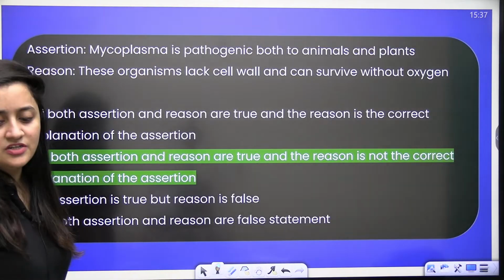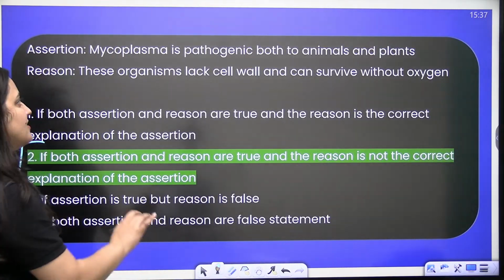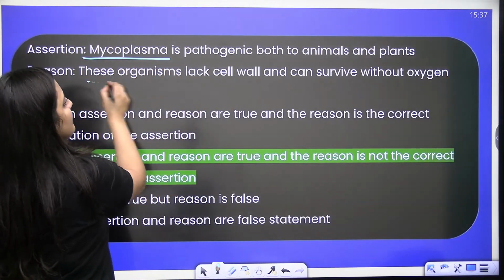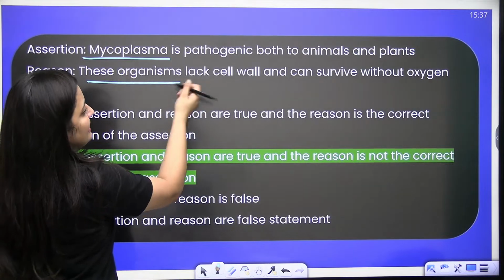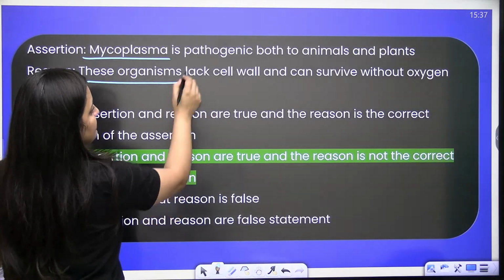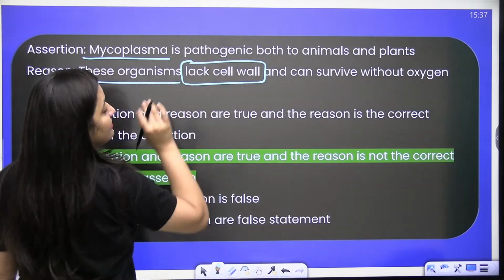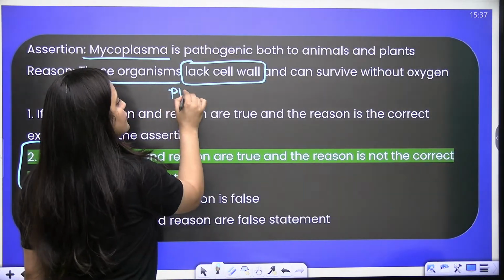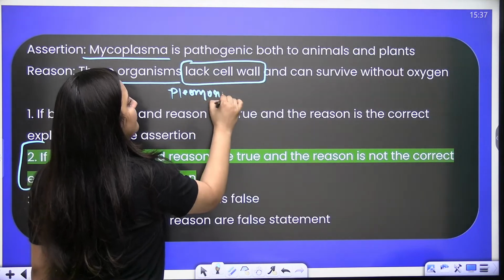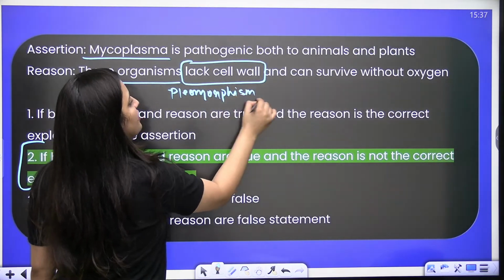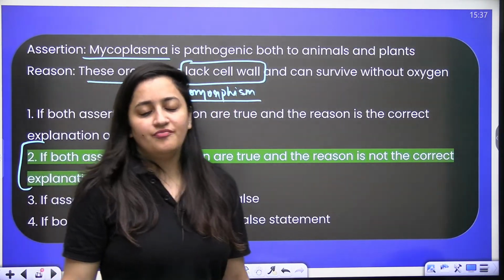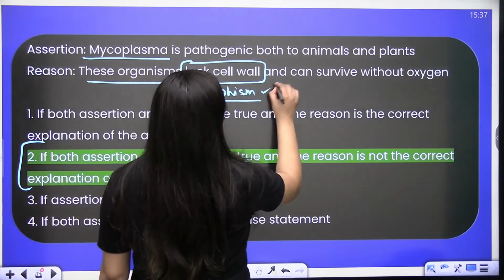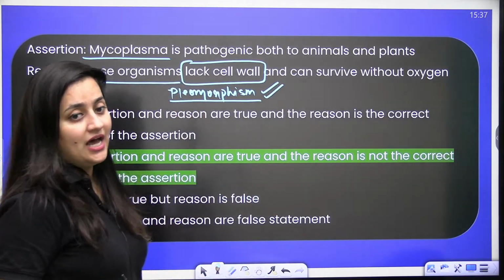It's a very simple assertion and reason based question. Mycoplasma is the only bacteria without a cell wall, and that is why it shows different shapes. So we say in the case of mycoplasma, pleomorphism is there, right? Different shapes are there.